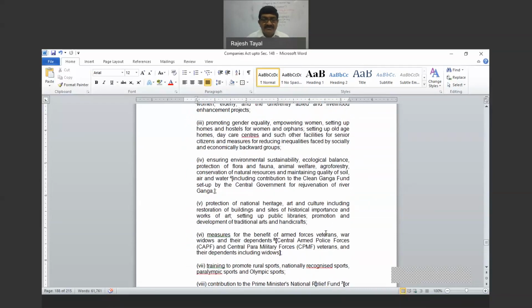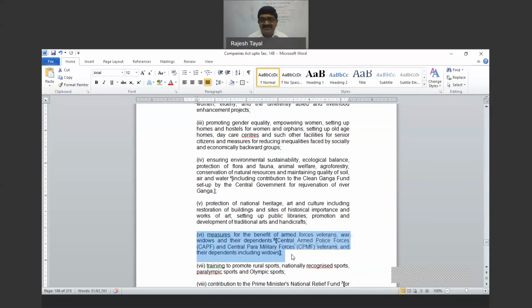This amendment: measures for the benefit of the armed forces, veterans, war widows, and their dependents. Then further added Central Armed Forces, CRPF and the Central Paramilitary Forces veterans and their dependents, including widows. This has been added recently.